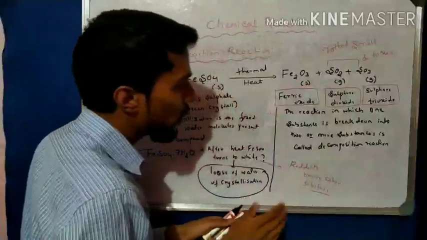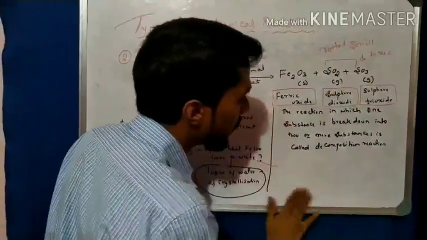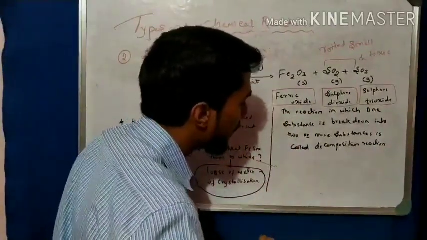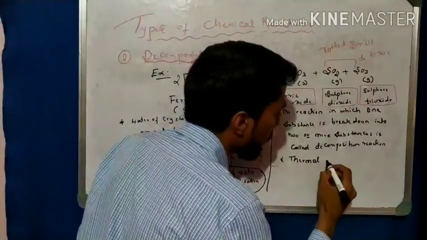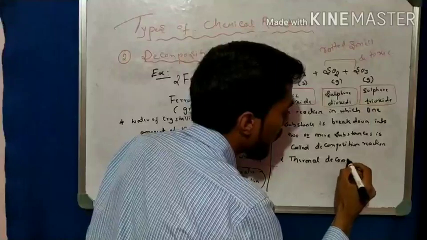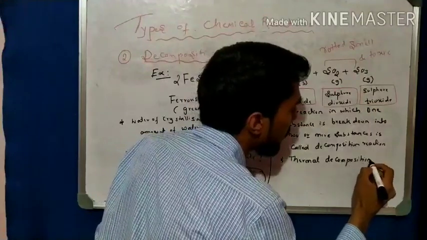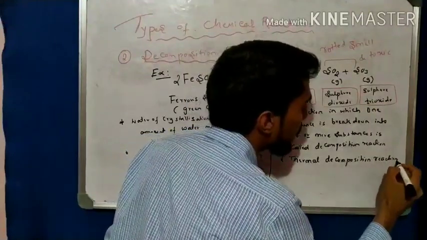This reaction is also called a thermal decomposition reaction. Why?